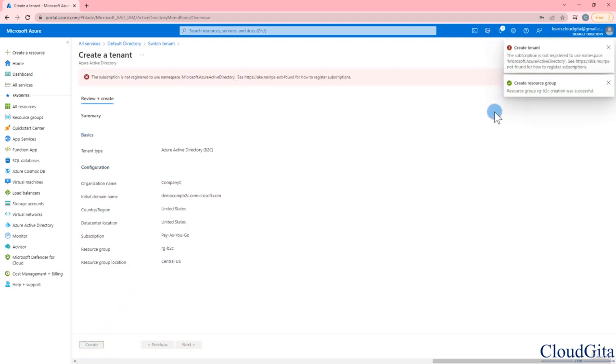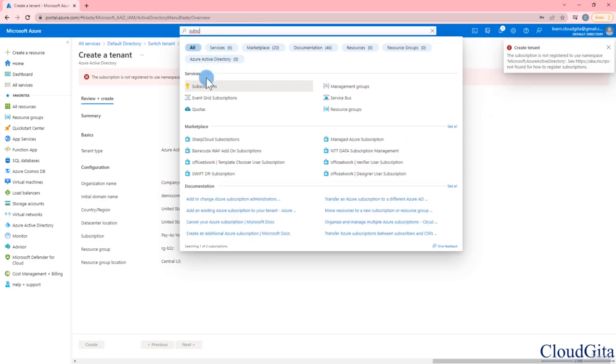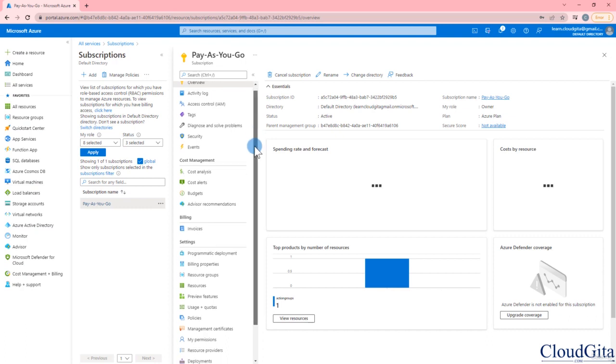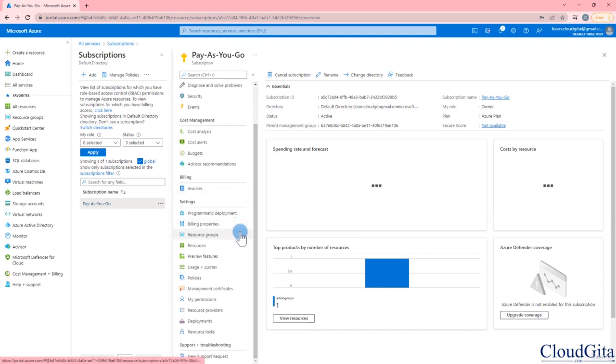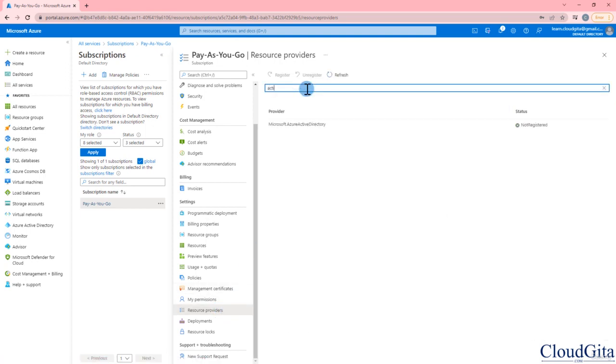Now this will take... your subscription is not registered to use the namespace. Okay, so now let me go to subscription. Actually these services should be registered, and if I go to resource provider here and let me search for Active Directory, you can see that this is not registered. So let me register this here, and this will take a minute or so. All right, after around 15 seconds I refreshed, and I can see that this is registered.